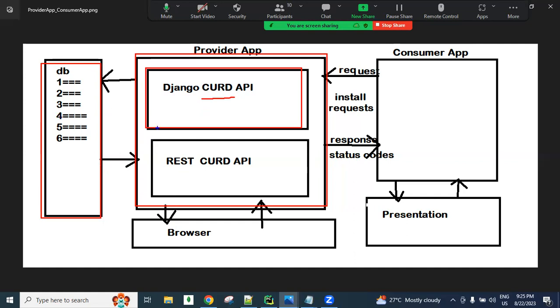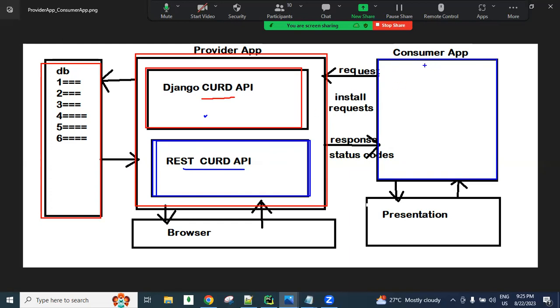Next, if we develop REST APIs for the existing Django project, then using these REST APIs people can interact from the browser. From another application, people can also send requests and get responses.